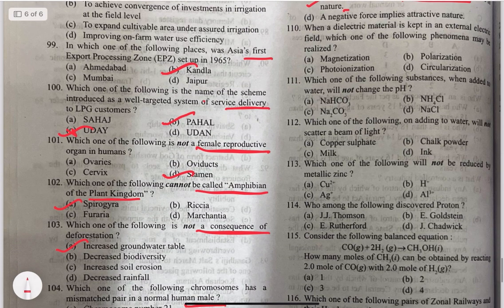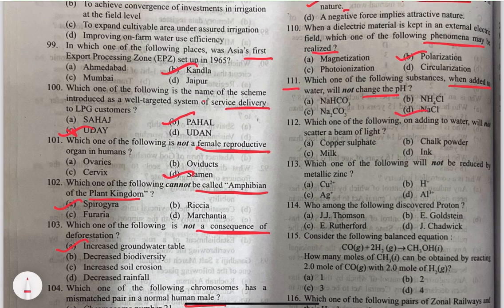Question 110. When a dielectric material is kept in an external electric field, which one of the following phenomena may be realized? It is polarization, because the field produced due to polarization minimizes the effect of the external field, and therefore the electric field inside a dielectric reduces.